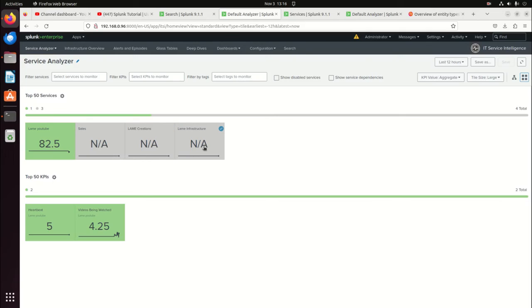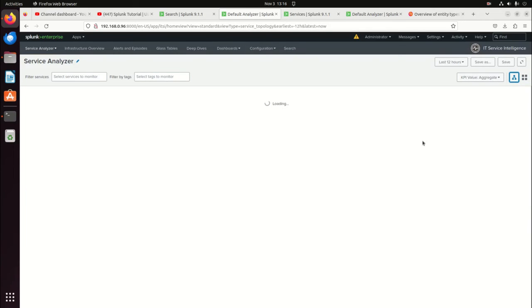This is one of the reasons this is the view you almost always see for ITSI. Maybe some people like it. I don't particularly like it. I kind of like a hierarchical view, and you can get that by doing this tree view. And this is going to put down all four of my services. The problem is now they're just four little dots. They don't really do a whole lot. I'm going to now show how I can fix that.